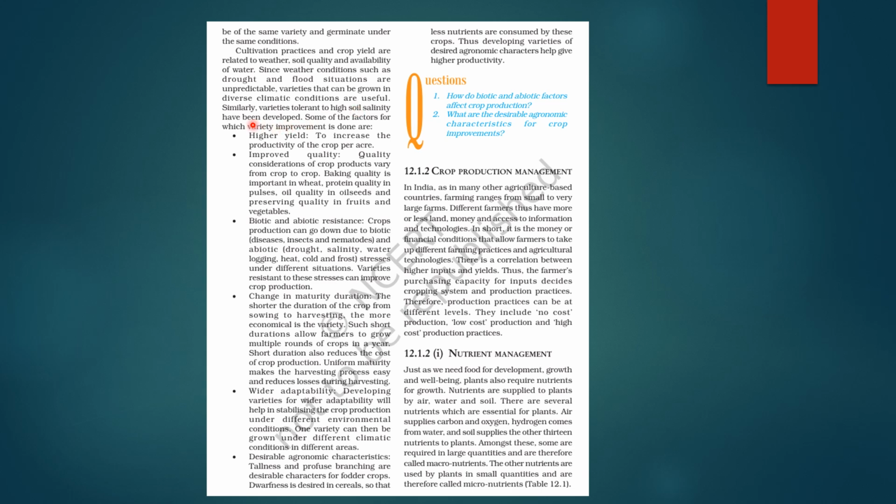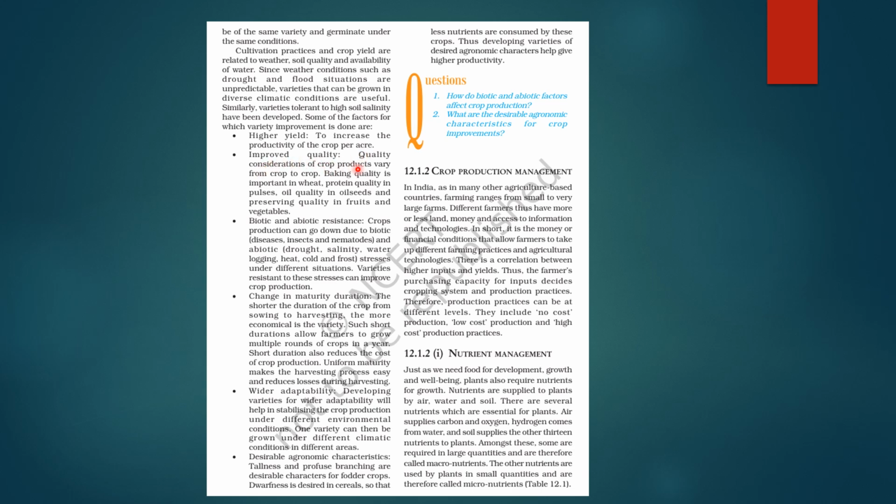Okay, इसी तरह varieties tolerant to high soil salinity have been developed. ठीक है, soil बहुत ज्यादा saline हो गई फिर भी वो अच्छी production दे, that is the thing. Now, some of the factors for which variety improvement is done are: first is higher yield. We want to increase the productivity of crop per acre. Okay, कि एक एकड़ land ने कितना crop production दिया.